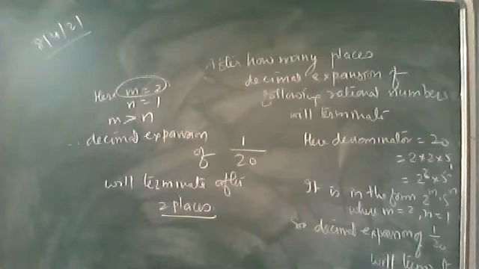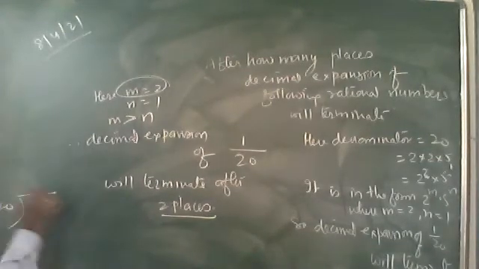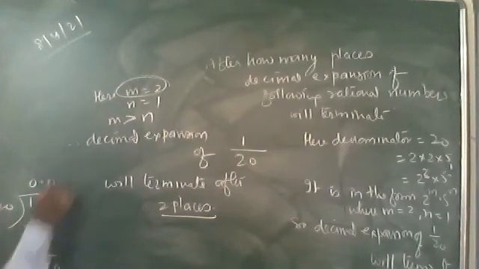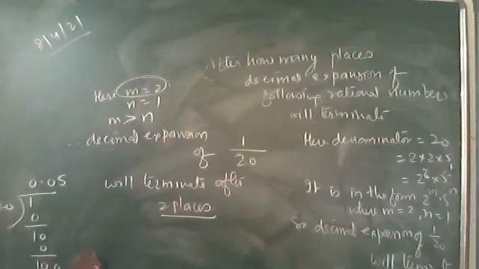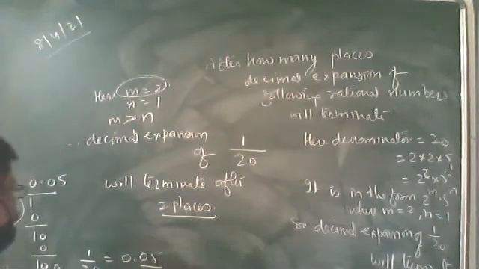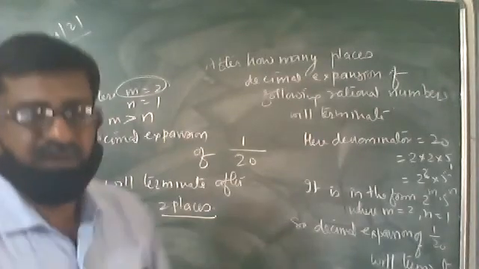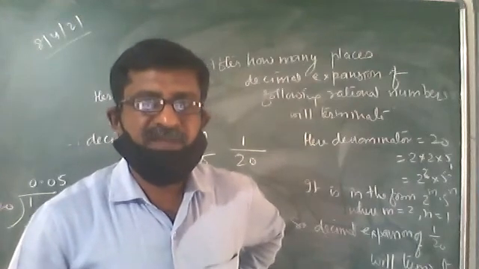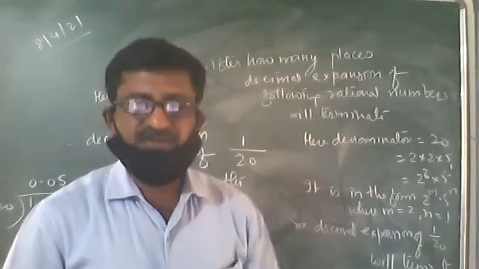If you want, you can check it. We divide 1 by 20. 20 zeros are 0. We can put a 0 and bring down 1 0. Again we put 0. 20 fives are 100. Cancel. That is, 1 upon 20 is 0.05. After the decimal we got 2 places. Therefore, it is going to terminate after 2 places. Clear? In that way, we have to find out the decimal expansion of the number. Now we do the next one.